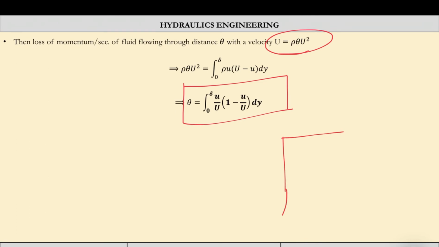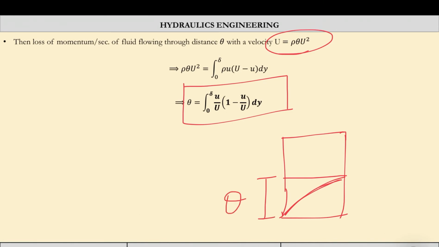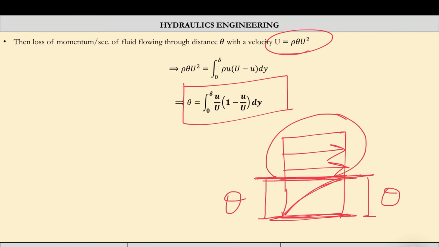So if I want to explain, due to boundary layer the displacement is this. So this is your theta. If we have displaced this stationary plate by a distance theta, then what is going to happen? The flow will become free flow.